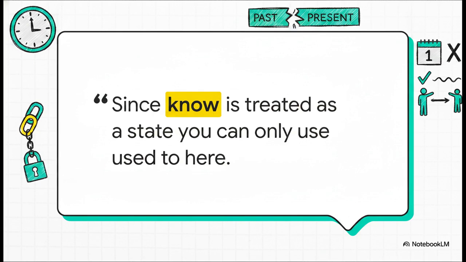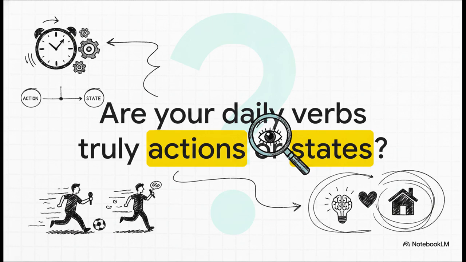It's fascinating! So, armed with this linguistic cheat code, pay attention to your own conversations today. See if you can spot the hidden laws of time governing your words. Notice when you seamlessly switch have from a state of possession right into an action of experiencing. Ask yourself, is what I'm describing an action with a nucleus or just a state of existence? I promise it completely changes the way you look at language.